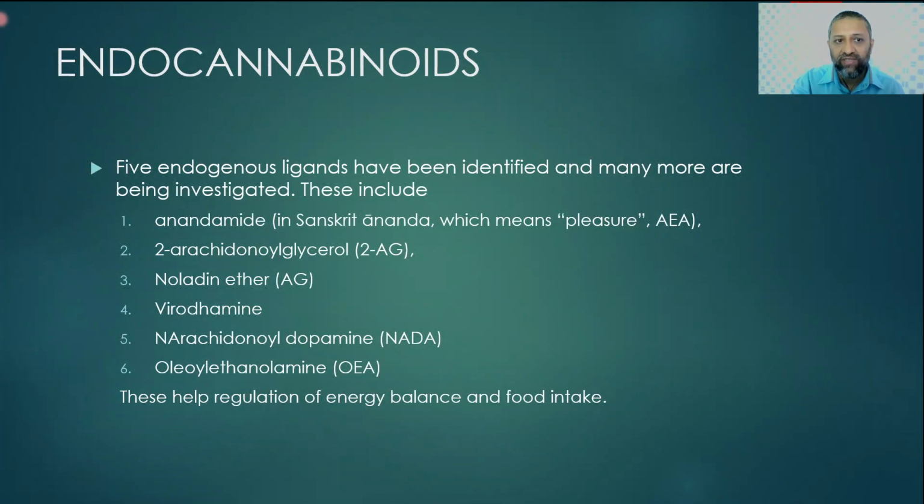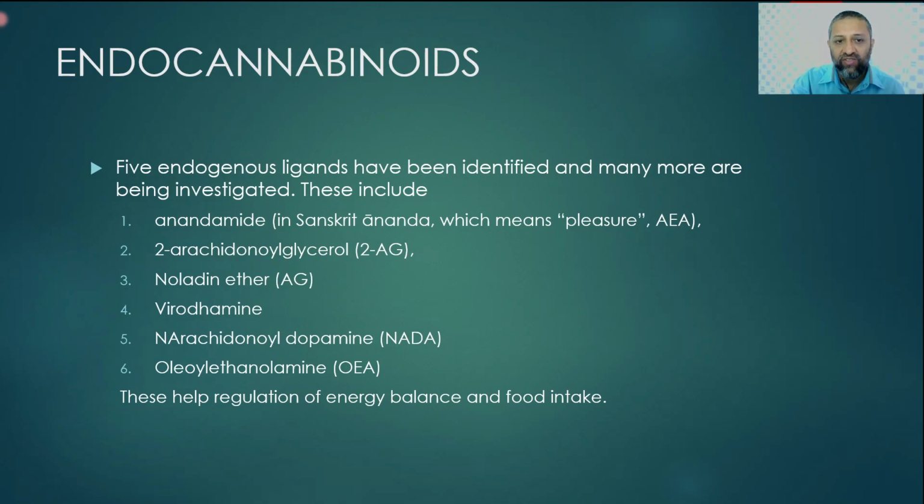So far they have discovered endogenous ligands, and many more are to come. The first one is anandamide, as it gives pleasure, derived from the Sanskrit word ananda. Dr. Raphael Mechoulam was the one who discovered anandamide, and he is celebrating his 90th birthday this year.